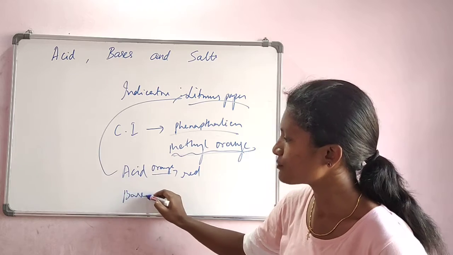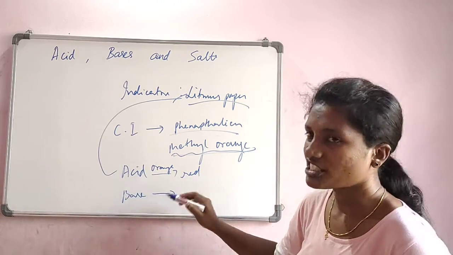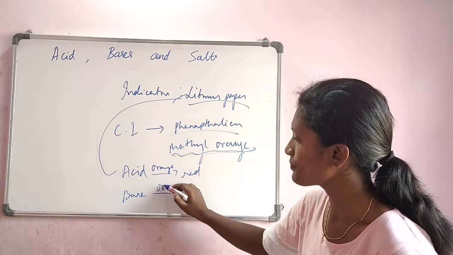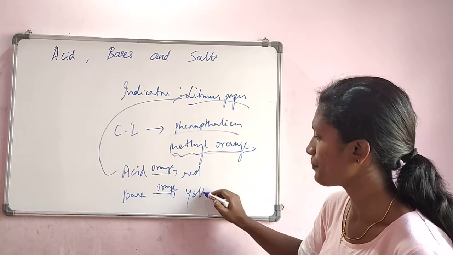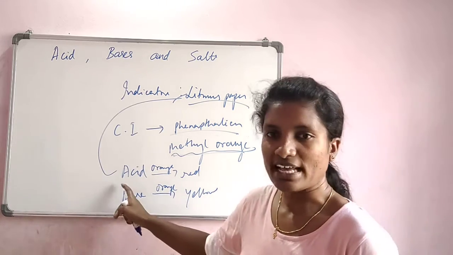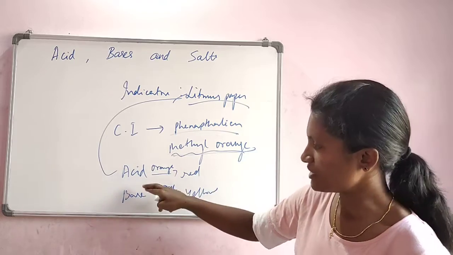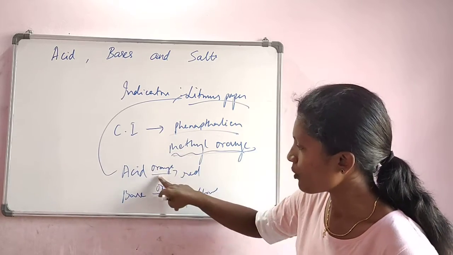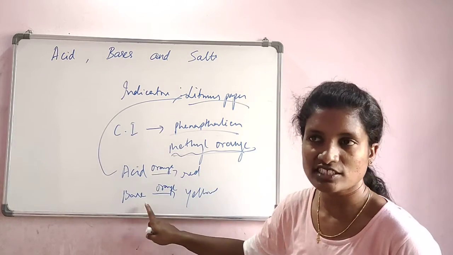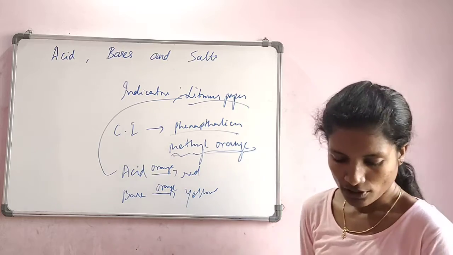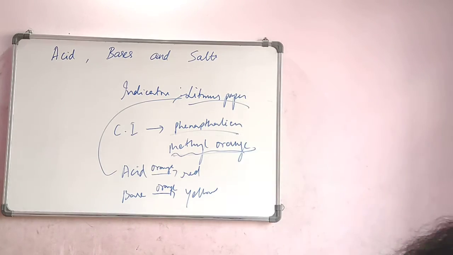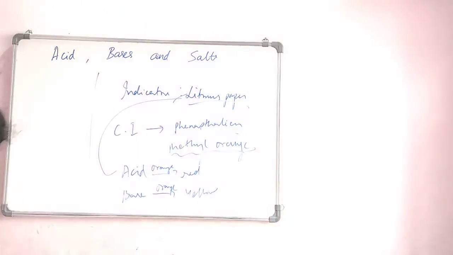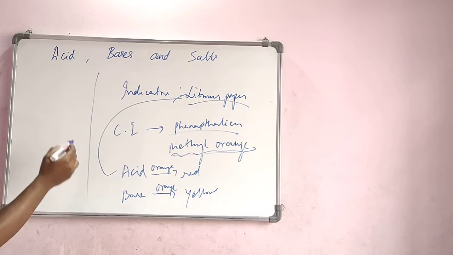So orange changes into red. What happens if it is put in the base? It will not change to blue, but it will change from orange to yellow. So an acid changes methyl orange from orange color to red, whereas the base changes it from orange to yellow. That is the methyl orange property. Next, phenolphthalein. What does phenolphthalein do?